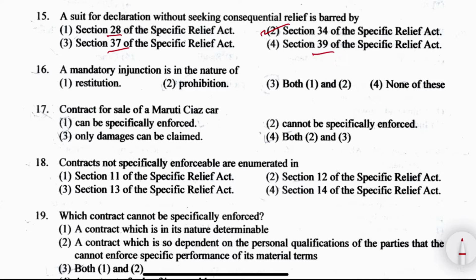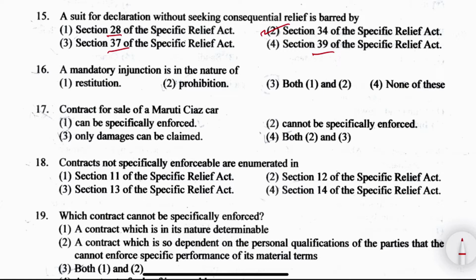And section 28 says that rescission in certain circumstances of contract for sale or lease of immovable property, the specific performance of which has been decreed. Okay, the right answer here is 34. Suit for declaration without seeking consequential relief.